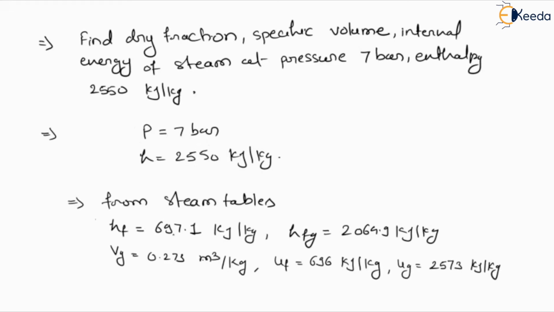We have defined these values from the steam table on the basis of pressure 7 bar. So HF is 697.1 kilojoule per kg. HFG is 2064.9 kilojoule per kg. VG is defined as 0.273 meter cube per kg, UF is 696 kilojoule per kg and UG is 2573 kilojoule per kg. So on the basis of these values, we will define the value of dryness fraction, specific volume, and internal energy for a particular type of steam.